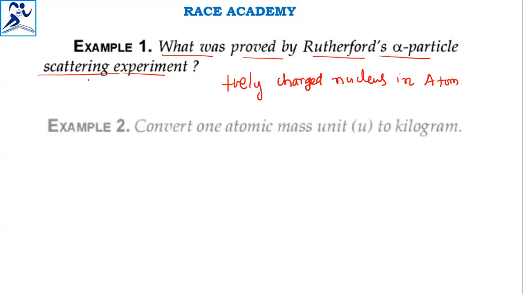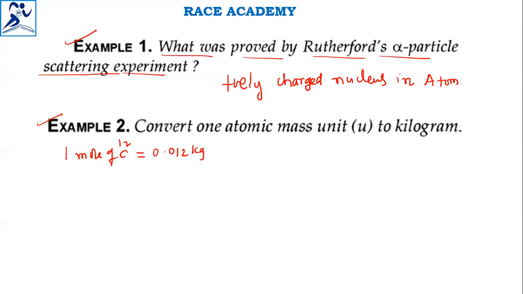Next question. Convert one atomic mass unit into kilogram. This is over. Now, the second question. Here we know that 1 mole of carbon 12 has a mass. What is the mass of 1 mole of carbon 12? It is 12 grams, that is 0.012 kilograms. You can also write this as 12 into 10 power minus 3 kilograms.